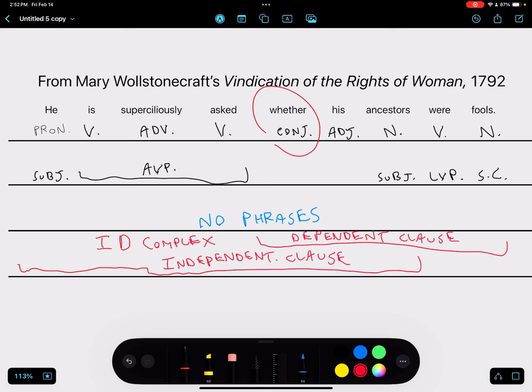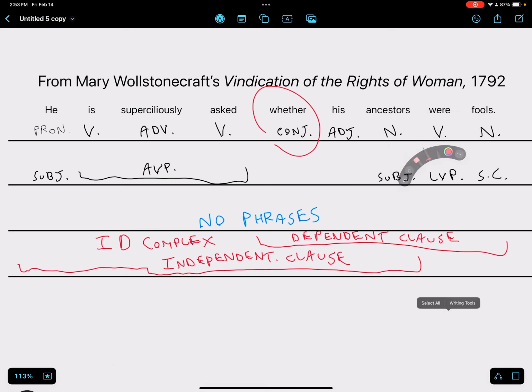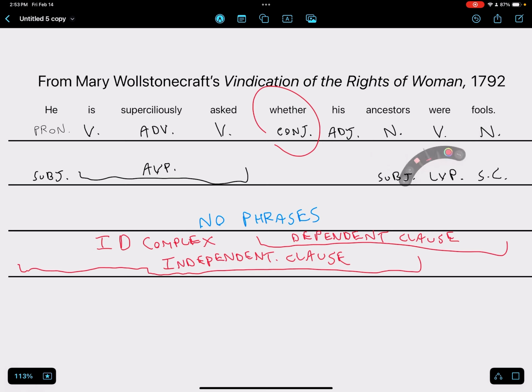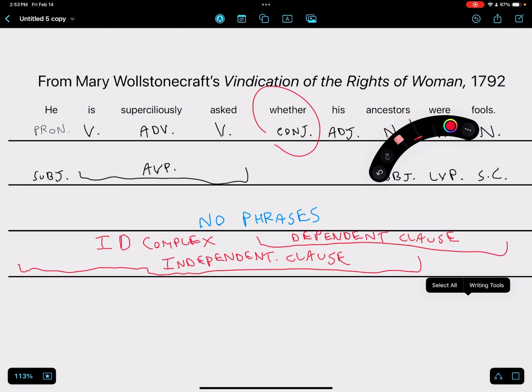And we've got a subject predicate, LVP and SC, on the second half of the sentence, ancestors equals fools. So that's this sentence right here from MCT's Level 6 4 Practice 2's 4-level sentence analysis curriculum. And this was a complete analysis of this sentence.